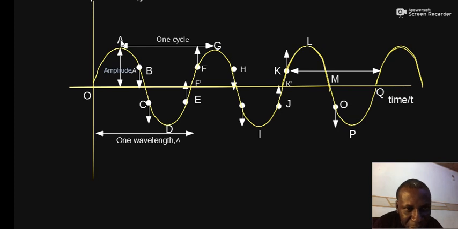So the distance between point A and point B is half a wavelength, and half a wavelength represents half a circle. Of course, one circle gives rise to one wavelength horizontal distance, so half a circle will give rise to half a wavelength. And let's say the horizontal distance between D